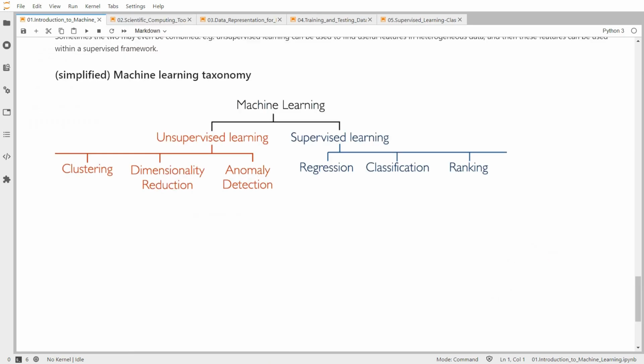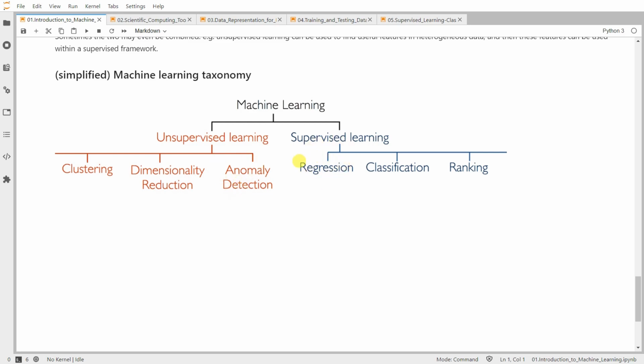Now we can summarize the taxonomy of machine learning. Generally, machine learning is divided into unsupervised and supervised learning, and we also have semi-supervised learning which we didn't discuss here. In unsupervised learning, we're interested in performing clustering, given data without labels, or dimensionality reduction, which mainly focuses on reducing the dimensionality or the input features of the data, or anomaly detection, detecting some data with unusual distribution as compared to the remaining dataset.